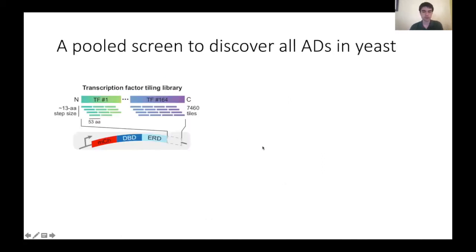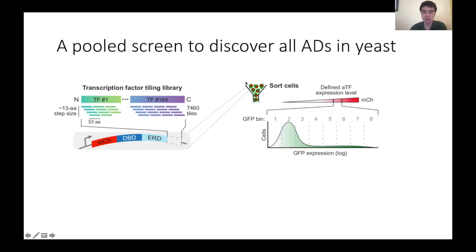So to do a pooled screen to discover all the activation domains in yeast, we designed a pooled tiling library where we have DNA tiles encoding 53 amino acid fragments of these TFs that cover all 164 yeast transcription factors. And then we generated a pooled library of plasmids that we could then introduce into yeast cells in such a way that each yeast gets exactly one plasmid. And then we measure the activation using fluorescence activated cell sorting.